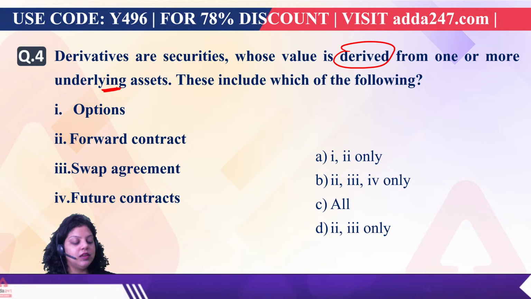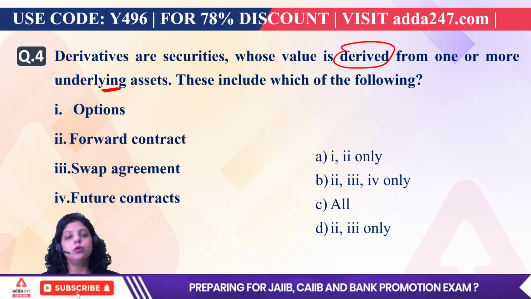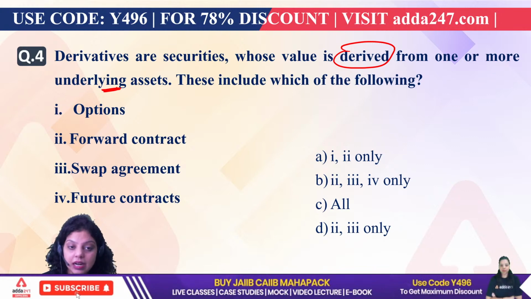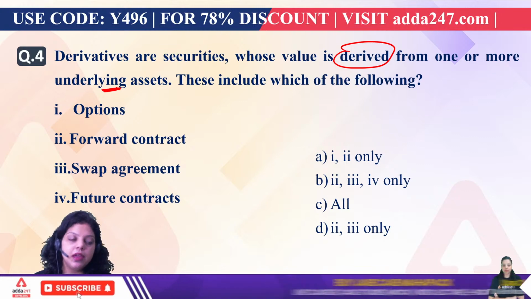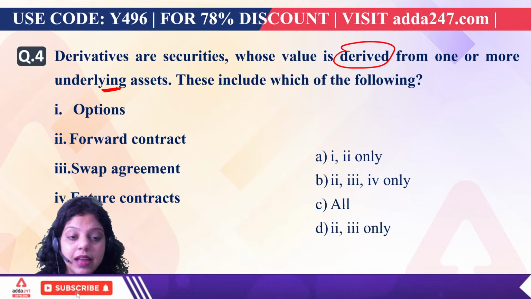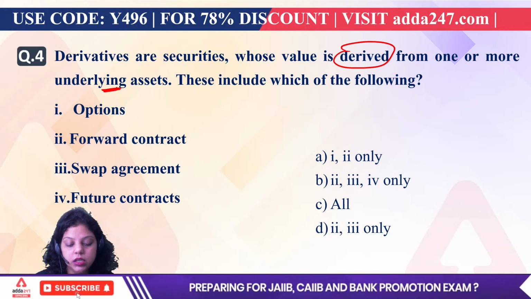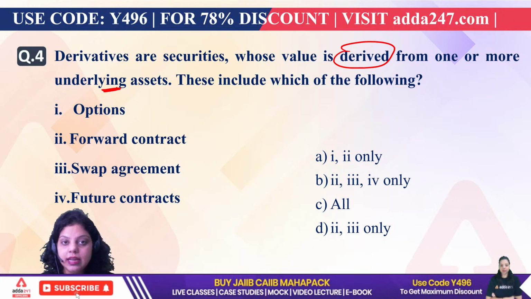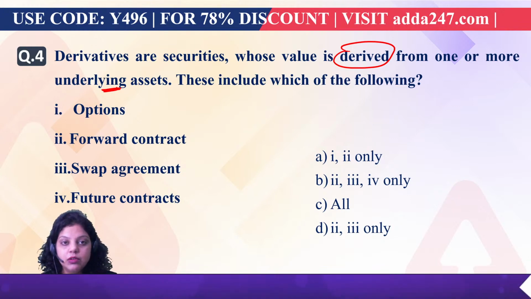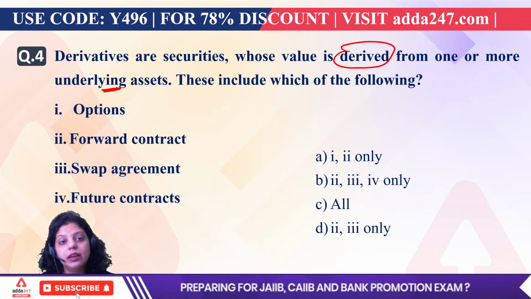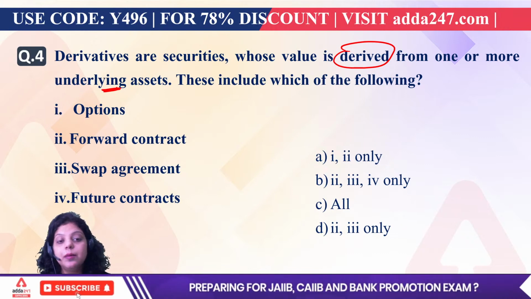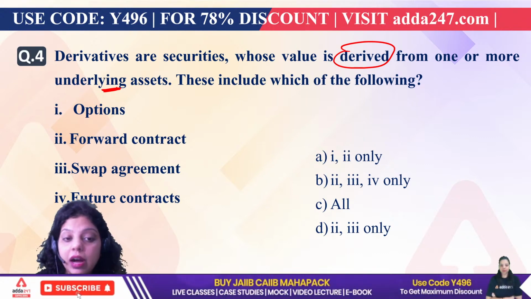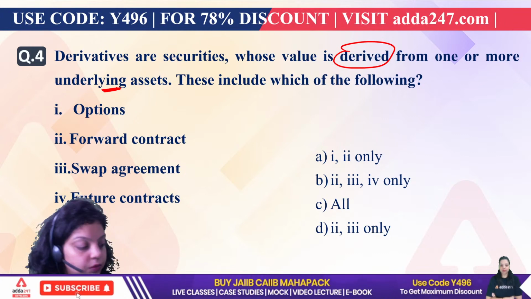And what is a derivative? Simply a product whose value you derive from two or more basic variables, and those variables are known as the underlying asset. For example, exchange rate is an underlying asset, index is an underlying asset, bond value is an underlying asset, interest rate is an underlying asset. So any value which creates the value of another product, that product is known as your derivative.